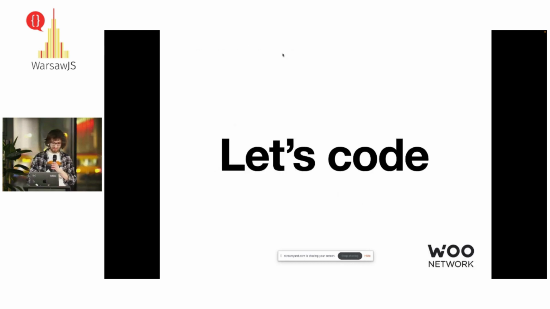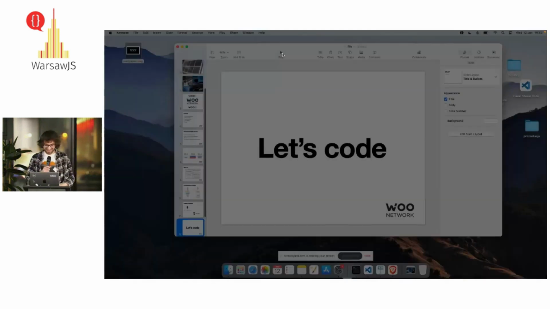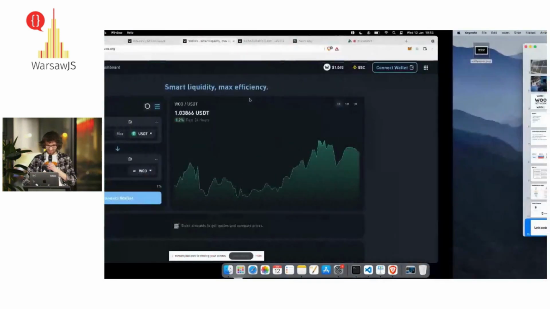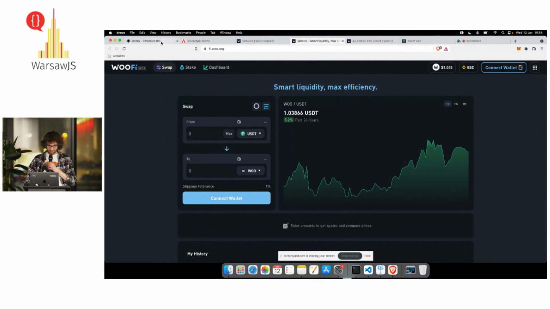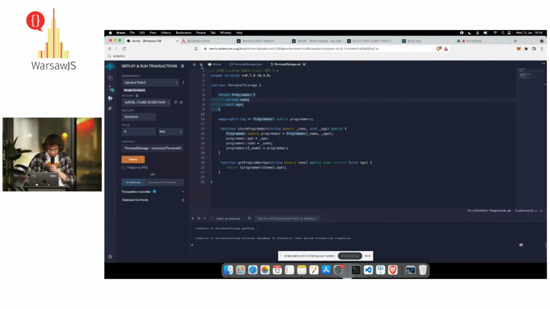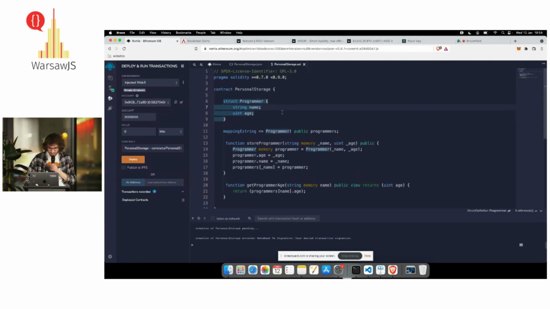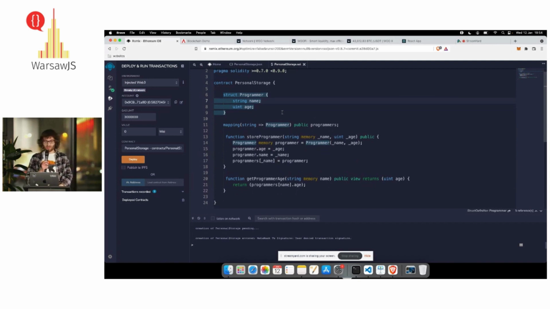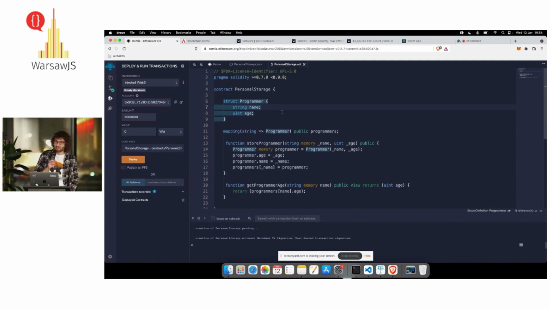And yeah, let's go. Let's try to show you a real example. I hope you guys see it. Maybe we'll zoom in a little bit. So what I'm showing right now is Remix IDE. It's an Ethereum IDE where you can write smart contracts in a browser. You don't need your own IDE, but you can use it.